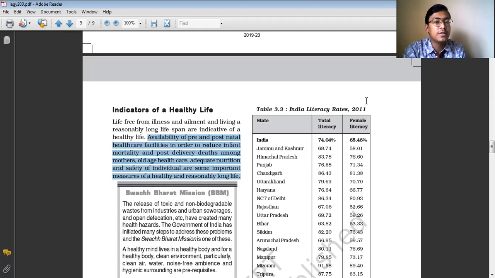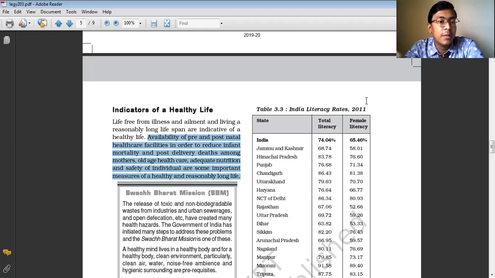That means the government must focus on the availability of these pre and postnatal healthcare facilities, which will help in increasing the life expectancy of the people. Because in our country we see that in some of the states where the health facilities are not so developed, after the child takes birth, the child cannot survive, because maybe the child has developed some serious complications and the health facilities were not adequate to treat the child. And even before birth, many children die. So in order to sort out these issues, the availability of pre and postnatal healthcare facilities must be improved.